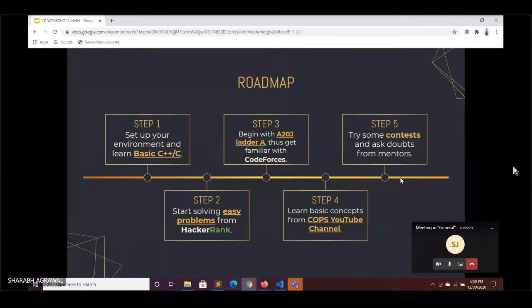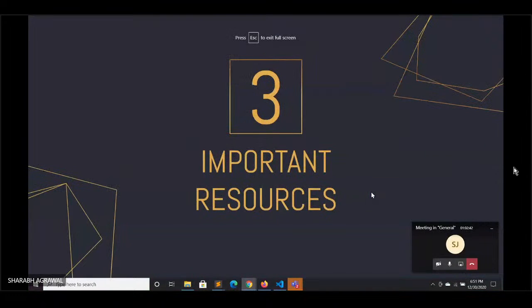And the fifth step is, after you have done everything, you should try some contests, and definitely you will not be able to solve all the questions in the contest. So you have to ask doubts from your mentors. You have been allotted mentors, and if you haven't been allotted a mentor yet, like you haven't filled the form yet, then you can contact any of the mentors or any of your friends and ask them to tell the mentors to add you two in the group. Fine. So this is the basic roadmap.